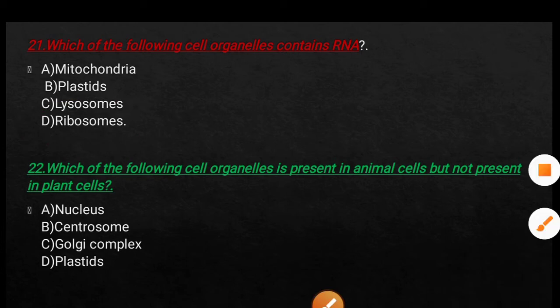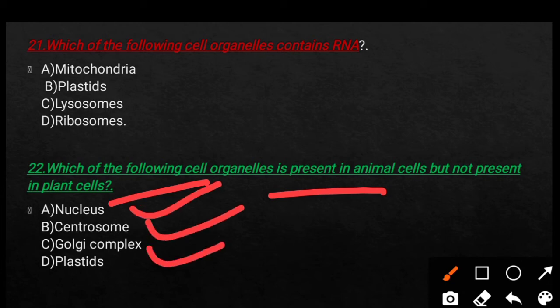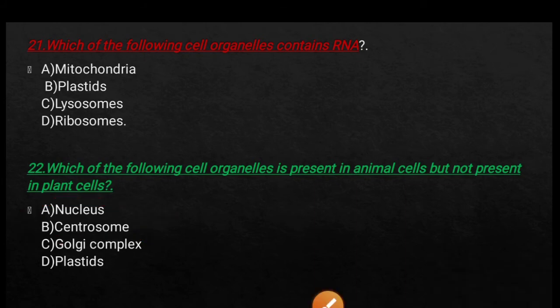Next, which of the following cell organelles is present in animal cells but is not present in plant cells? Option A is nucleus, option B is centrosomes, option C is Golgi complex, and option D is plastid. So here the right answer is option B, centrosomes.